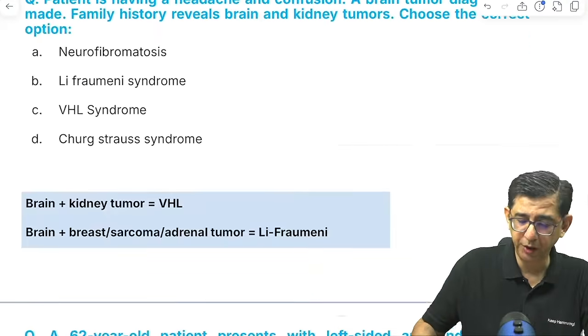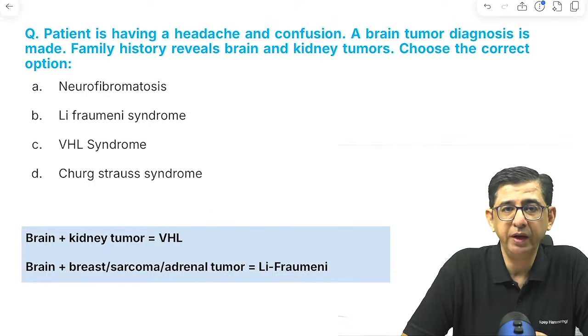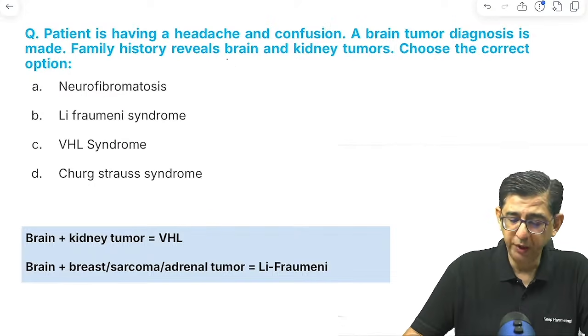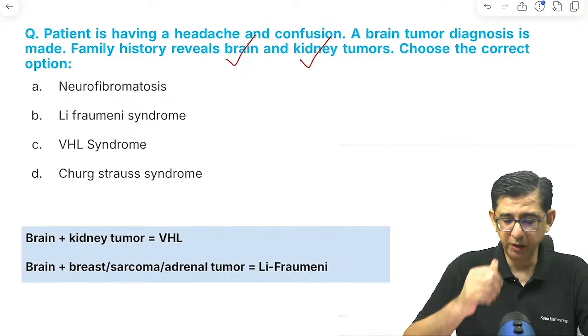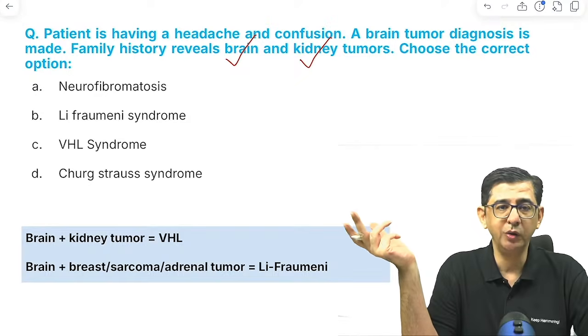Okay, let's look at the morning batch now. The patient was having complaints of headache and confusion. A brain tumor diagnosis is made, and the family history reveals brain and kidney tumors. So when you read about brain tumor and kidney tumor in a patient, the main condition to be thought of is von Hippel-Lindau syndrome.